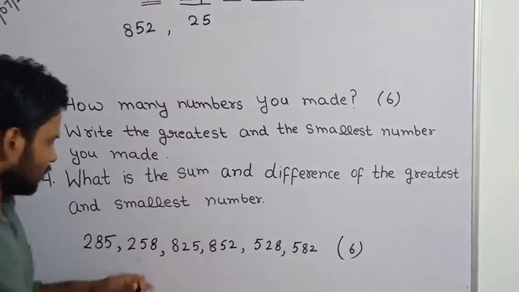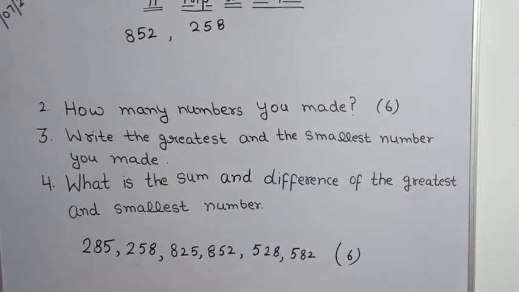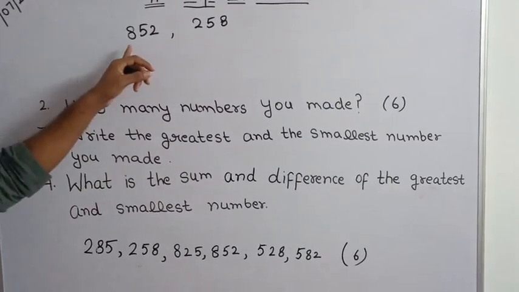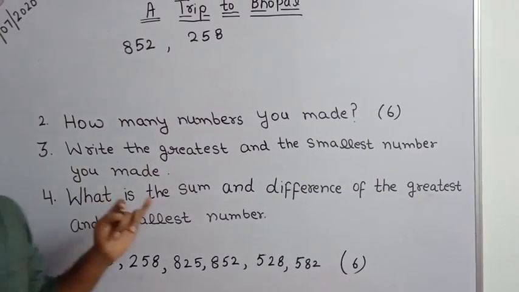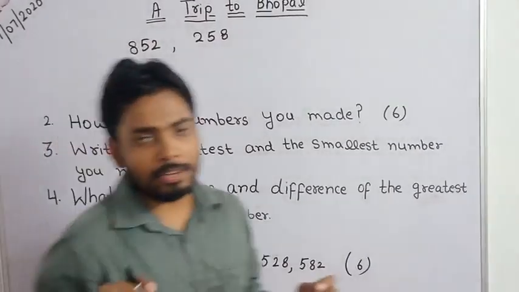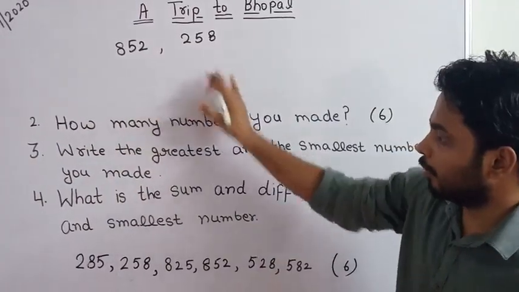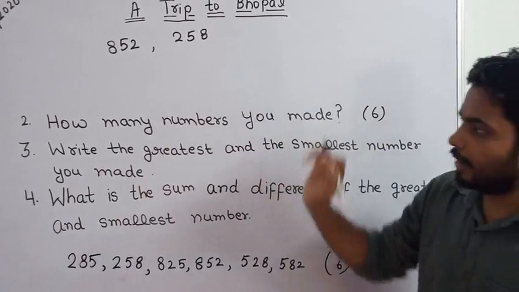As you can see, you know what to do with these numbers, so it is very easy for you to answer these questions. Math is boring only when you don't know what to do with these numbers. If you know what to do, then it is very easy.